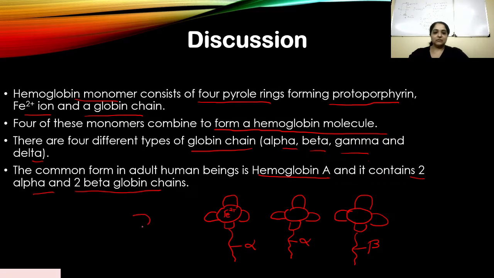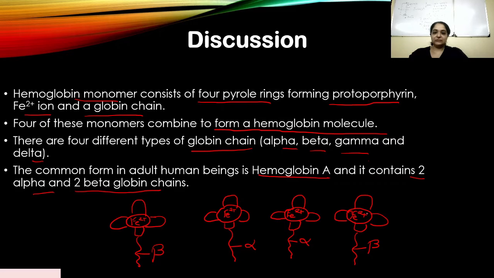Draw one here, and another monomer that contains a beta chain. Okay, this is Fe2+, Fe2+, Fe2+. Okay, so 2 alpha and 2 beta chains.